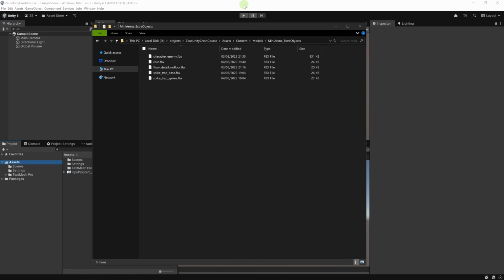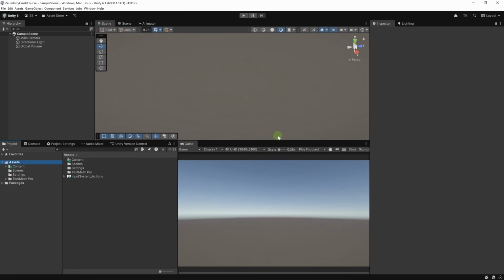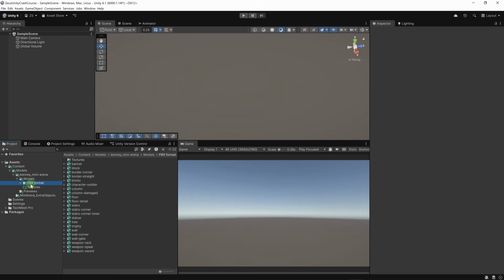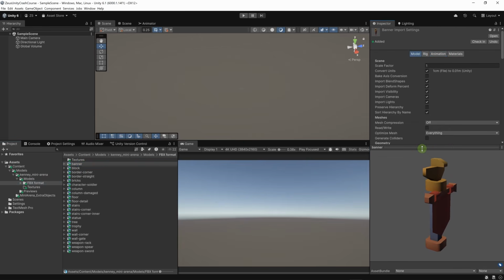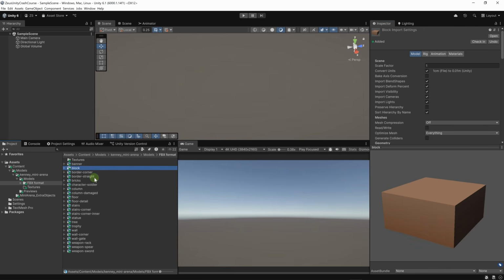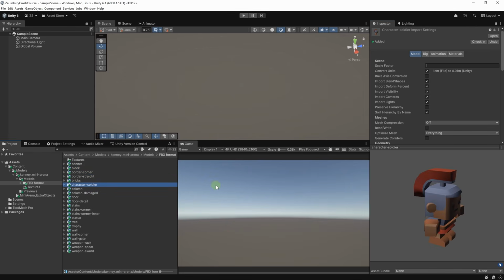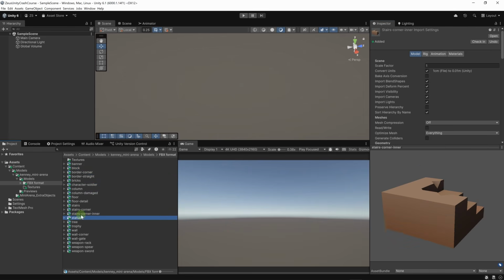As soon as the Unity editor is in focus, you can see here that it's updating the list of files. So let's go to content, then models, and here we can open the Kenny Mini Arena folder, then the models folder, then FBX. And here if I click on an object, let's go to model. Here we can see a preview of the model. So we have a block, bricks, our character here, and other objects.